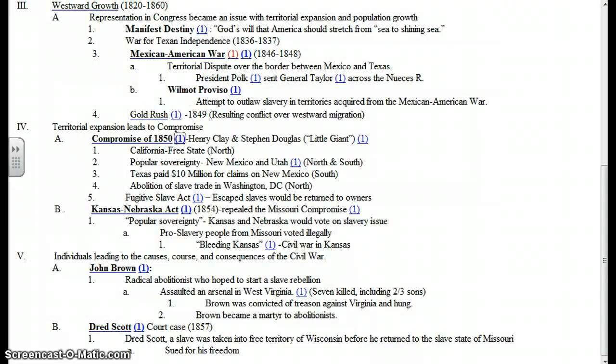A second compromise was the Kansas-Nebraska Act in 1854. With the Kansas-Nebraska Act in 1854, 2 new territories had applied for statehood, Kansas and Nebraska. A guy named Stephen Douglas had the idea that we could solve the slavery dispute by letting the people of the territory decide the slavery issue themselves. Theoretically, Nebraska would come in as a free state and Kansas would come in as a slave state, and that would allow to retain an equal number of slave and free states.